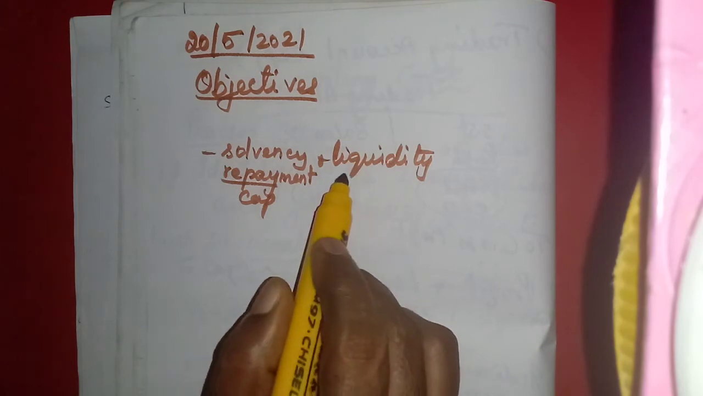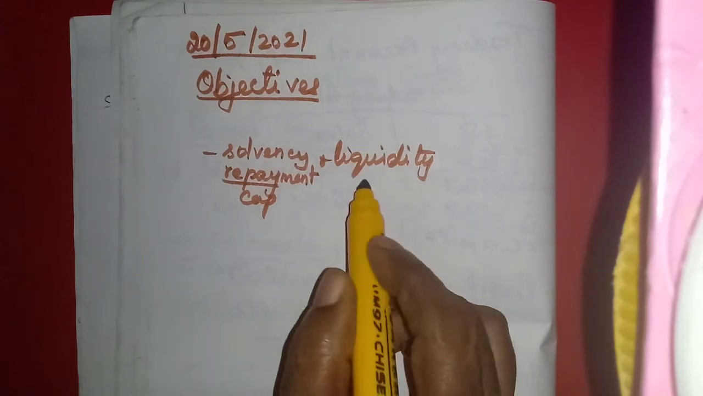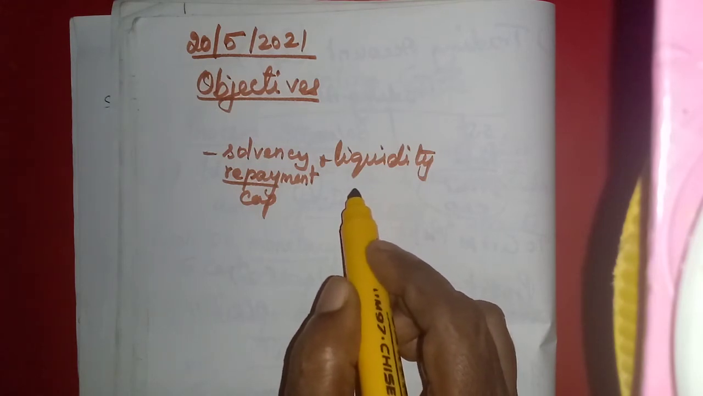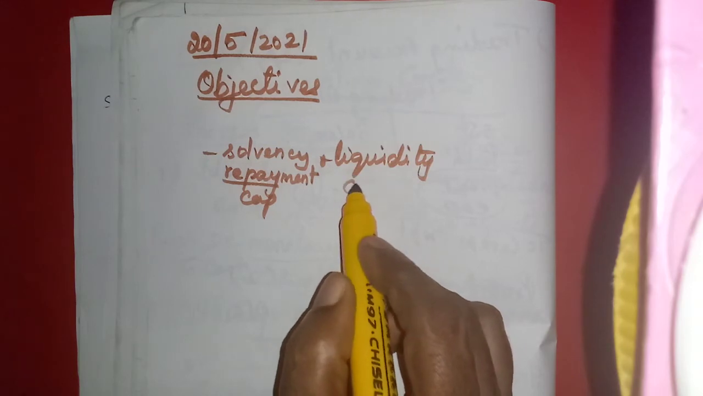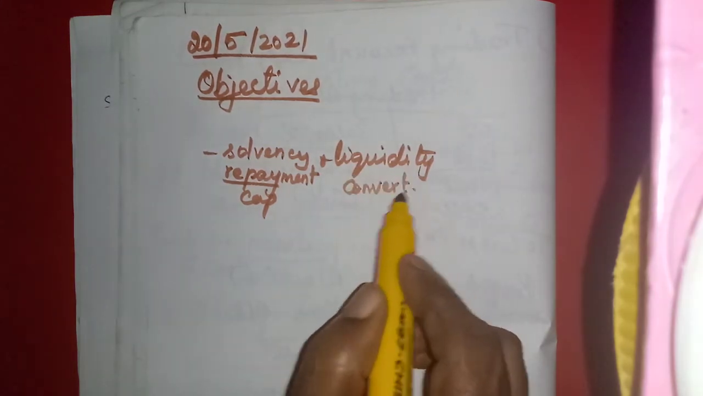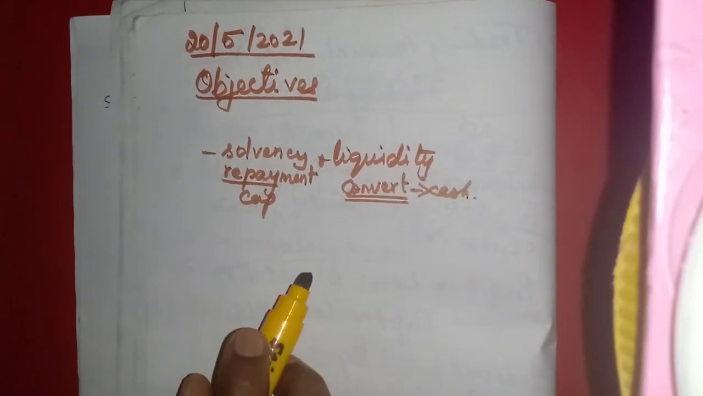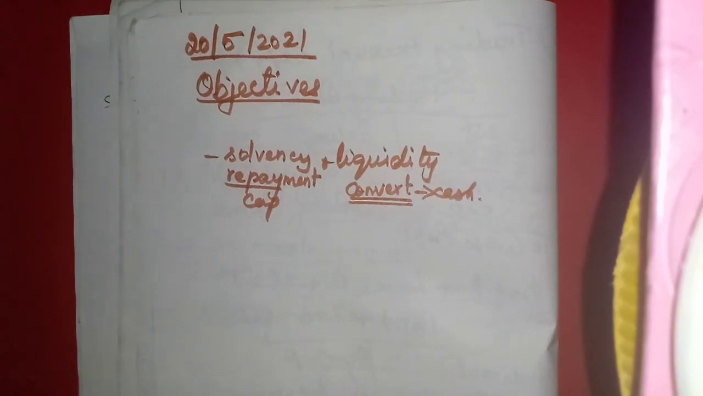Then liquidity, here also we will find out the ratio. What is the meaning here? How far we can convert the current assets into cash within a short time. That means cash in hand and cash at bank. From the bank, if we write a check, we can withdraw the amount the same day. So all these relate to liquidity.